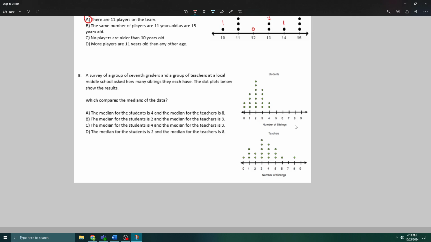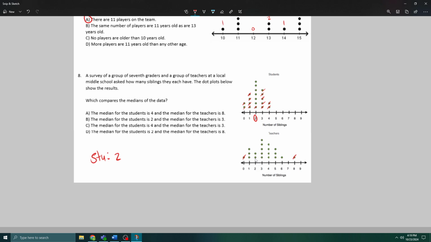This one's tough. This one we just have to find the median of both data sets. So look how easy this is. Just work my way into the middle. I don't want you guys losing points over stuff as simple as this. Notice how I have just a bunch of 2's left. So I know the student median is 2.